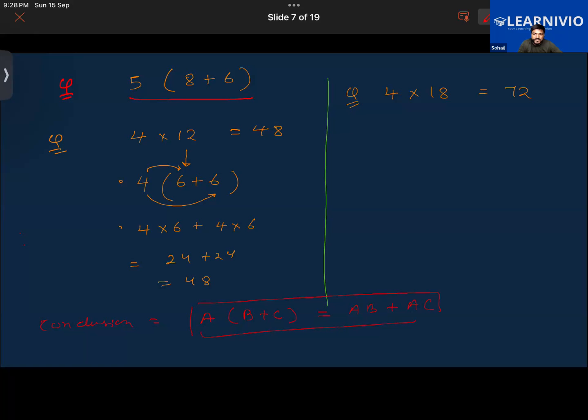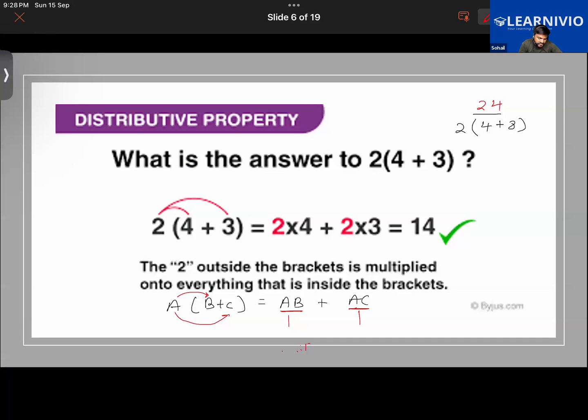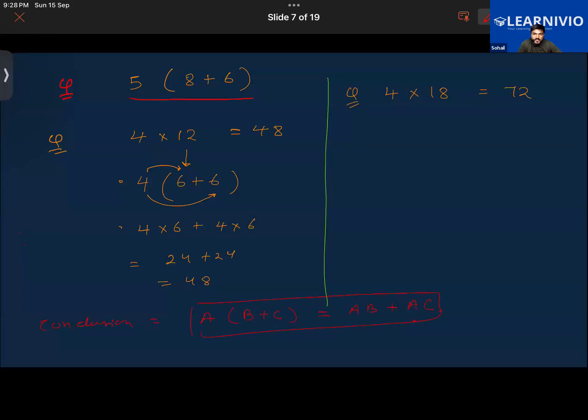Sir, in this beside box, is it the conclusion written? Conclusion, basically whatever we have discussed in the distributive property, this is what we concluded here. When you have three numbers. Is it conclusion? Yes, it is the conclusion.